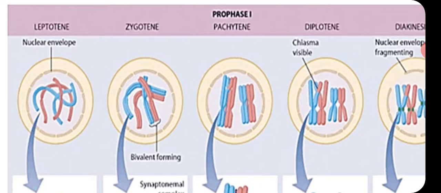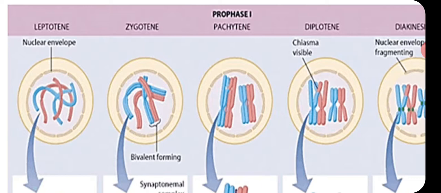These two homologous chromosomes are held together by the synaptonemal complex, a proteinaceous structure which ties up the two homologous chromosomes top to bottom.